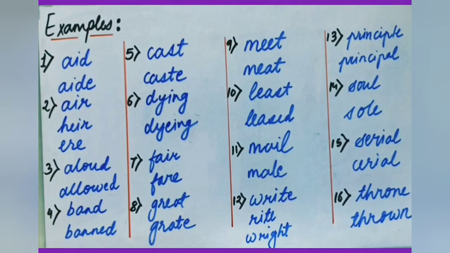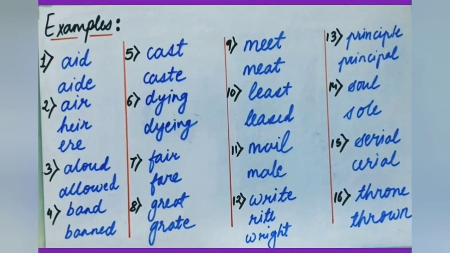The pronunciation is almost similar. Aloud means very loudly. Allowed means to allow someone. Band means strip or belt. Banned means anything which is prohibited. Cast means to throw, and caste means, as we all know, social class.